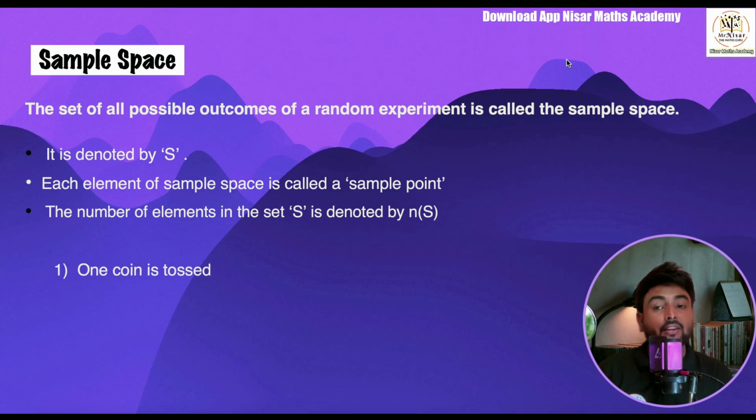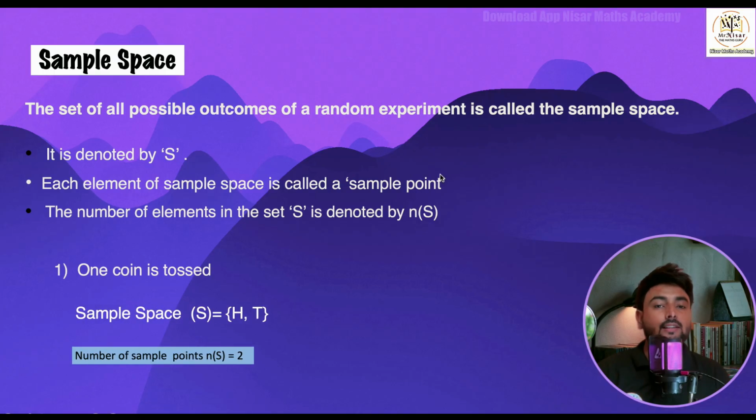Now see, something very important we have to study ahead, that is about the sample space. Now we should know about the sample space for when one coin is tossed, when two coins are tossed, when three coins are tossed, when one dice is thrown, when two dice are thrown, when cards are shuffled. Everything we should be aware of. So here we are going to study in detail the sample space of each and every event. So I want you all to make these notes in your notebook.